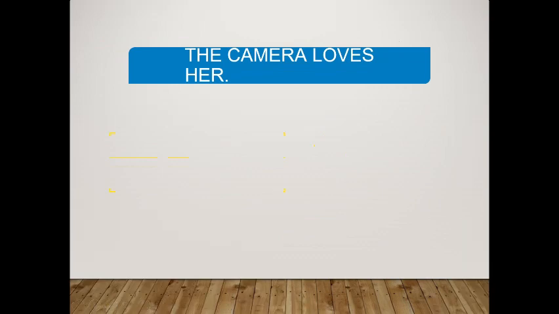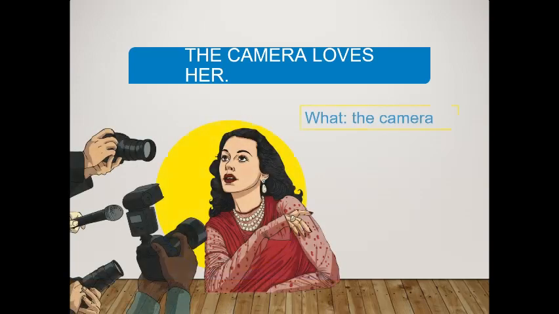Alrighty, the camera loves her. Oh my goodness, it's like the camera loves me recently in these videos. The camera loves her. So what is the thing? And yep, and what is it doing? Loving. So other than humans, loving is not something that can happen. Okay, so it is given a person trait.